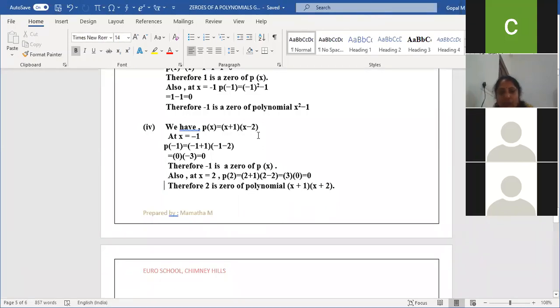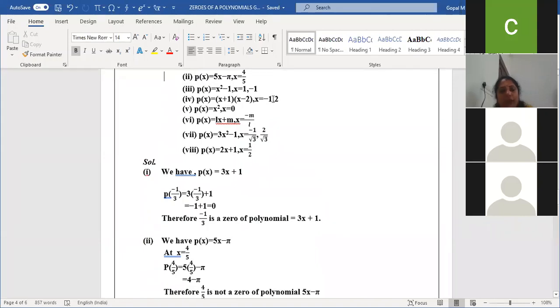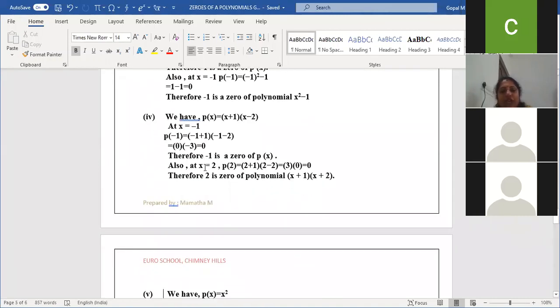Same thing like the previous question. In the fourth question, they gave two values, minus 1 and 2. For minus 1, we got to know it is a zero of the polynomial because we got p of x as 0. Let us check for x equal to 2. If I apply 2 in the given polynomial, 2 plus 1 is 3 and 2 minus 2 is 0. 3 into 0 is 0. So we got to know that both minus 1 and 2 are zeros of the polynomial x plus 1 and x minus 2. Am I clear?